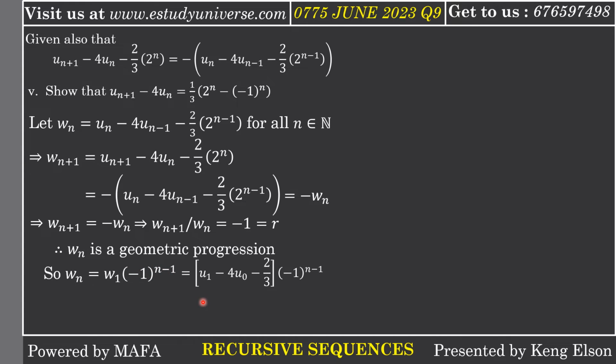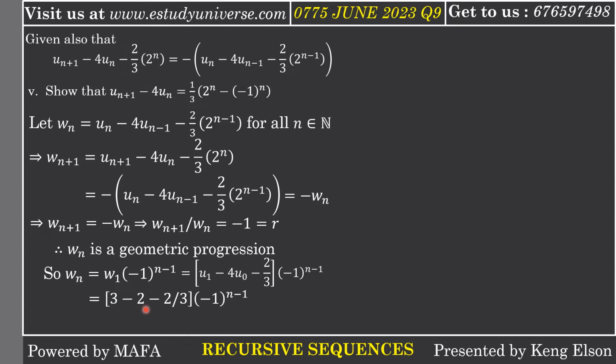That is the nth term of the geometric progression. We are not going to develop it like we did previously because we are in the middle of the equation, so we can just take the formula and use it that way. Now if we simplify, our u1 is 3, 4u0 we had as 2 in the previous slide, then minus 2/3.